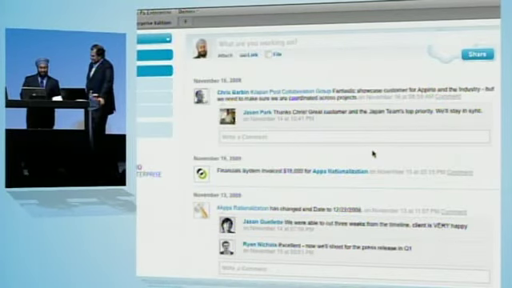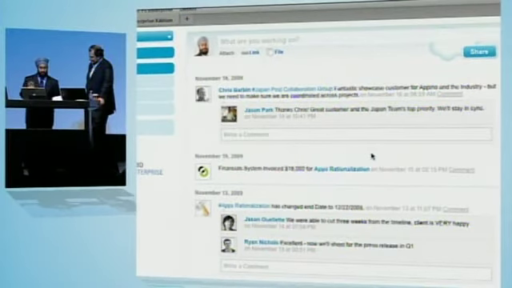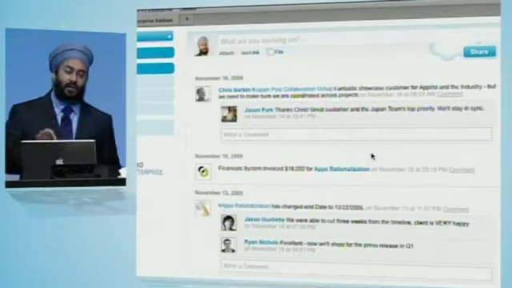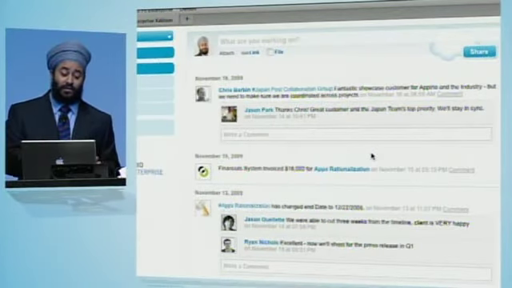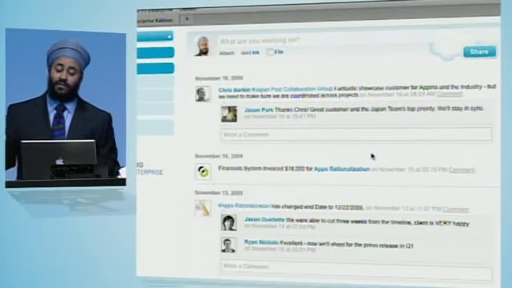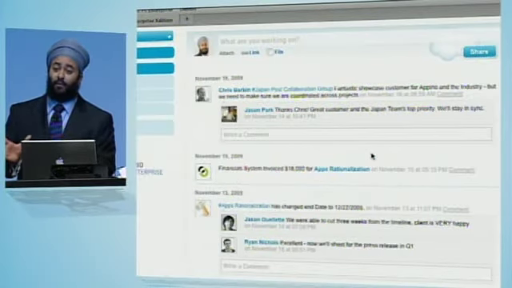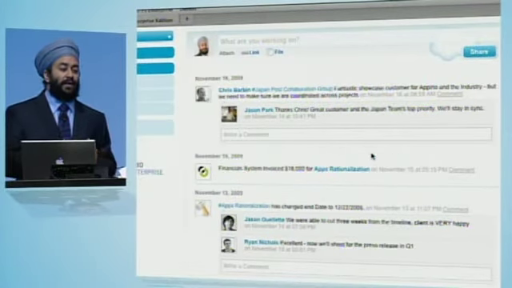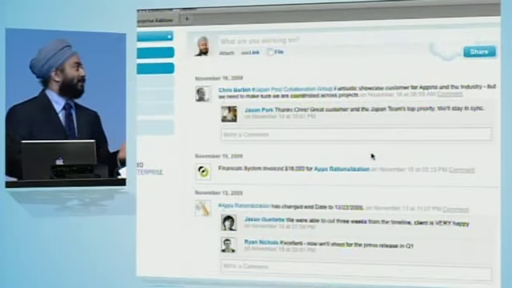You are. So the second Chatter that you see, this financial system invoiced for $18,000, is using the Chatter API. This is actually not on Salesforce.com, but it's using the Chatter API the platform provides so it can participate in a conversation. At places you used to work at.